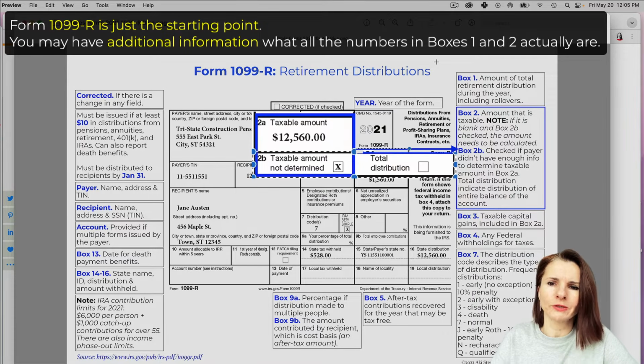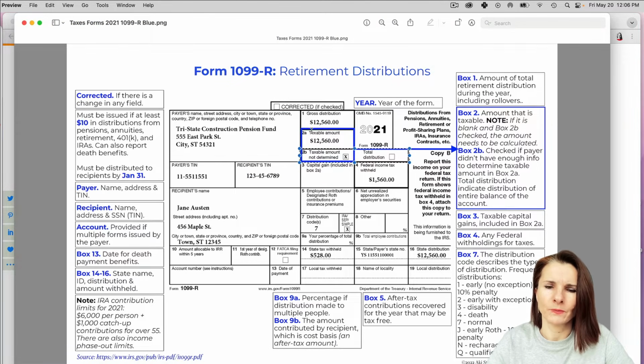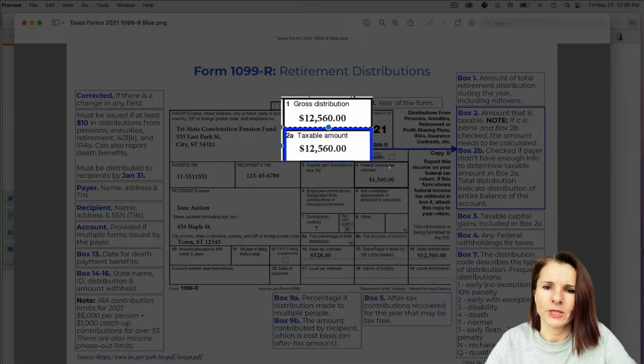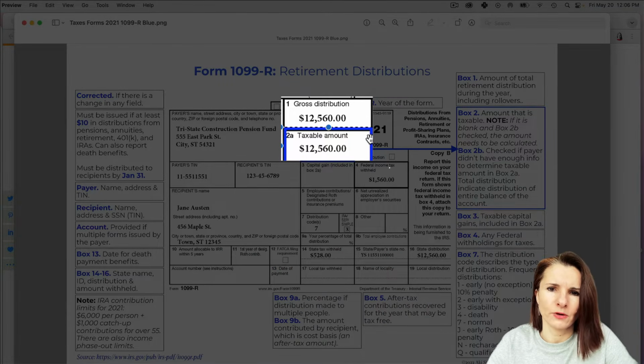You might have additional information that may lead to how much of that gross distribution box 1 will be taxable. So box 2 says taxable amount, but that amount can be equal to box 1, could be the same, could be less than box 1, so be less amount that's taxable, could be 0. Maybe it's a rollover and none of the amount distributed in box 1 is actually taxable to you. Or it could be blank. If it's blank, that does not mean it's 0.